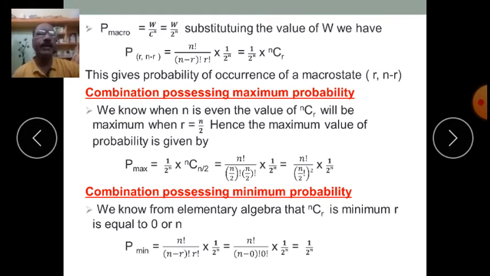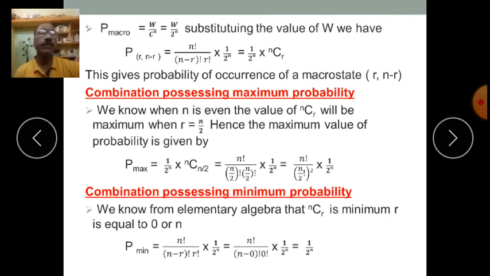So when n is even, the value of nCr will be maximum where r is equal to n by 2. Hence the maximum value of probability is given by P max equal to 1 upon 2 to the power n into nC(n by 2), which is equal to n factorial divided by (n by 2) factorial into (n by 2) factorial, into 1 upon 2 to the power n, which is n factorial divided by (n by 2) factorial whole square, into 1 upon 2 to the power n.